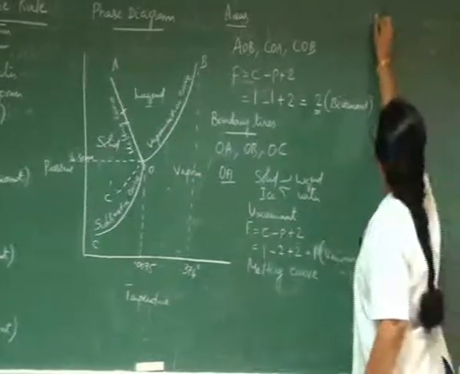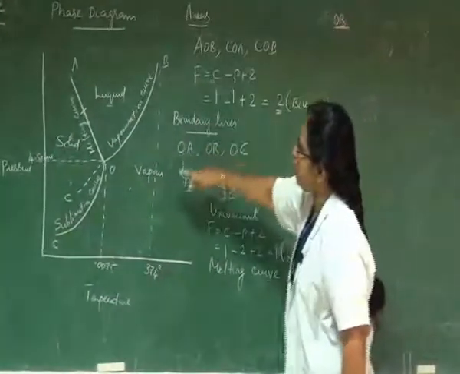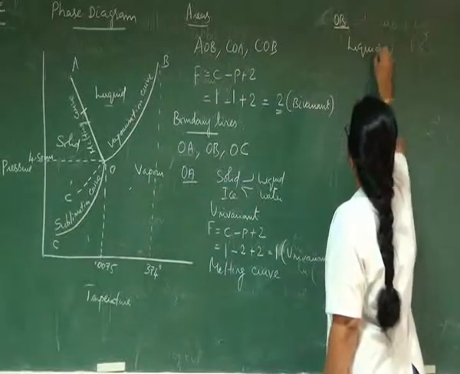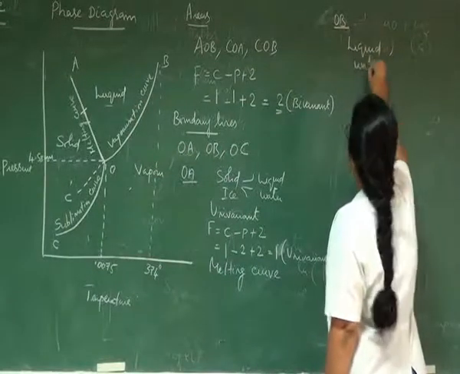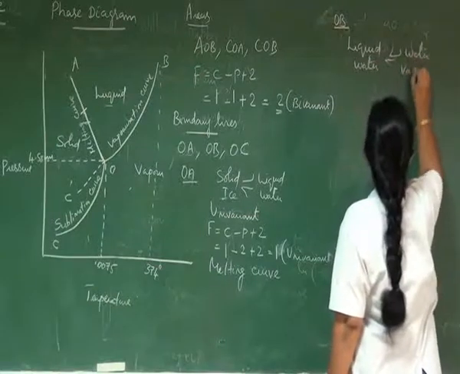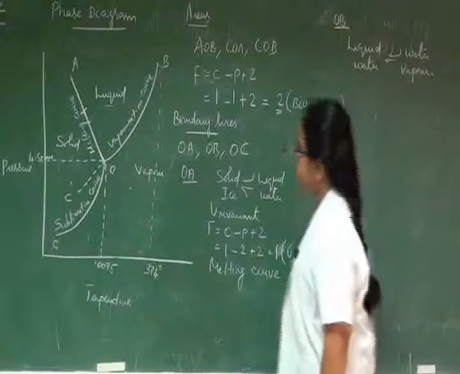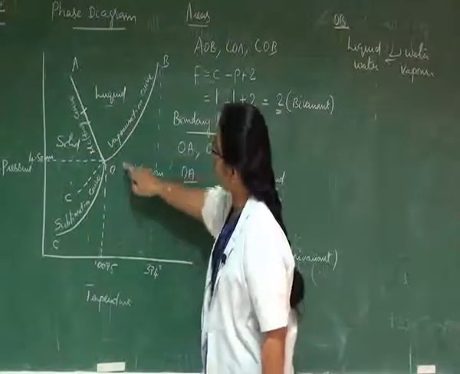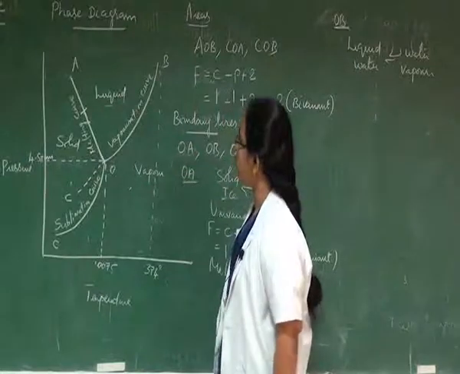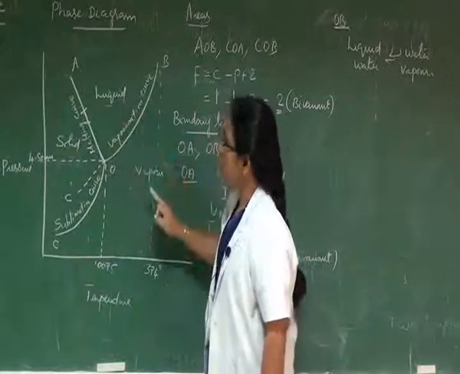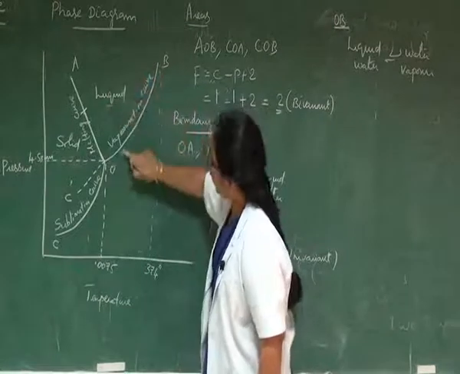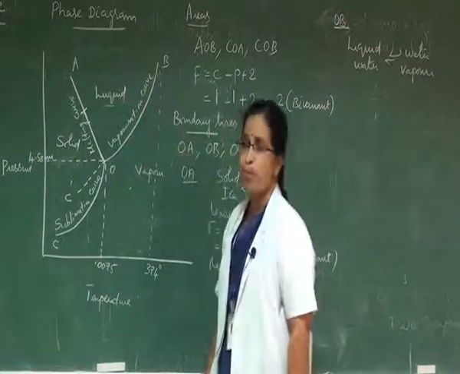OB is a boundary line which explains the equilibrium between liquid water and water vapor. So the two phases in equilibrium along this boundary line OB are liquid water and water vapor. Liquid can be converted into water vapor or vapor can be converted into liquid water at any point along this boundary line OB.